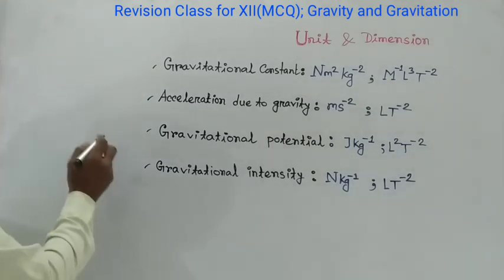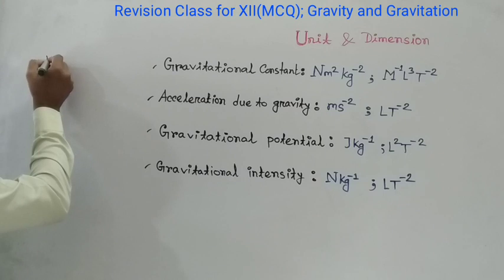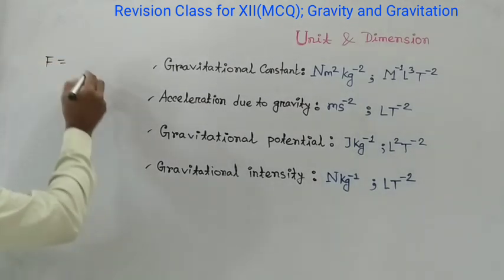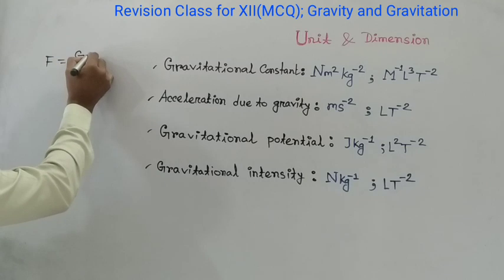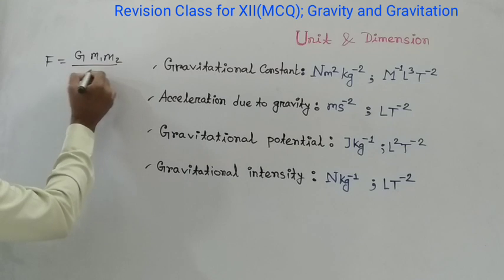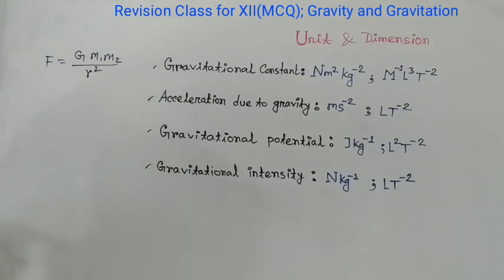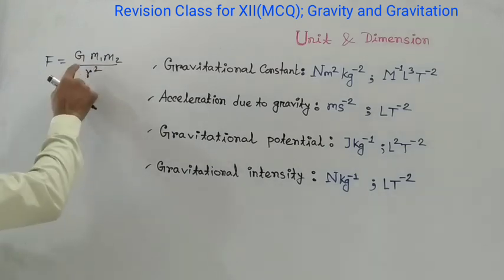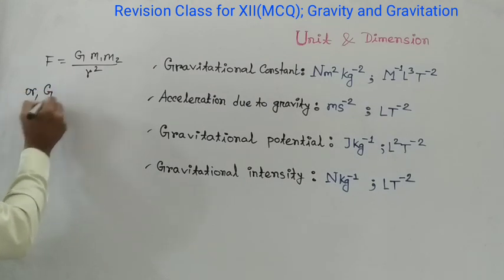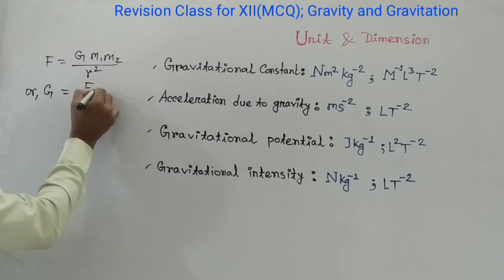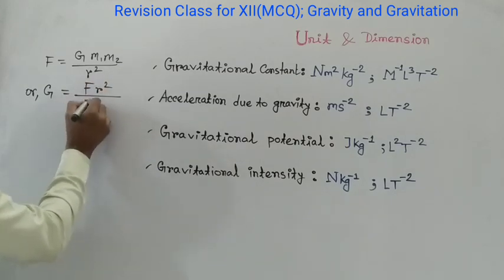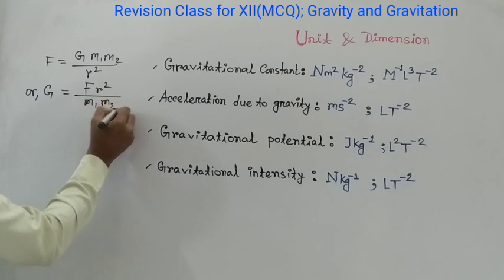We know the formula to calculate gravitational force, F equal to capital G m1 m2 divided by r square. Now we want to calculate the unit of capital G, so that we can write G equal to F r square divided by m1 m2.